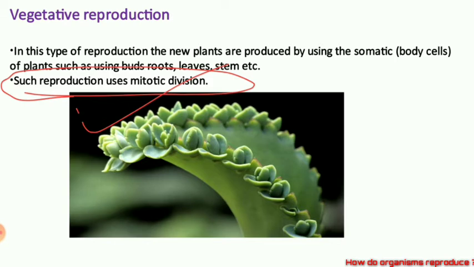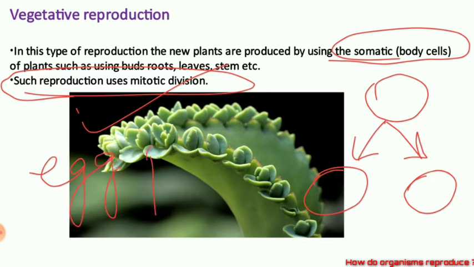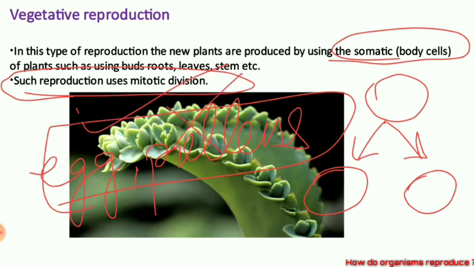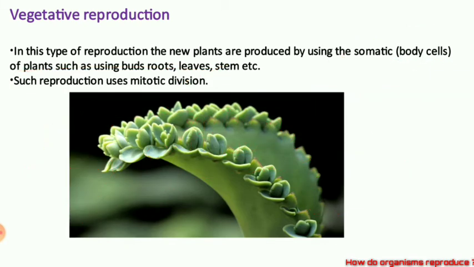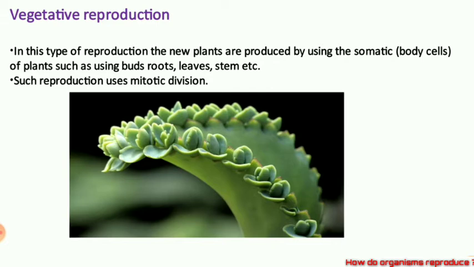In this kind of division, mitotic division is done. Mitotic means the body cells of the plant multiply. Here gametes are not required, egg cells or pollens are not required. Only the body cells of the plant. Body cells will come from where? They will come from buds, roots, leaves, stems, etc. So whenever the stem, the leaf, or the root is utilized to grow a new plant, it is called vegetative reproduction. Hope it is clear.